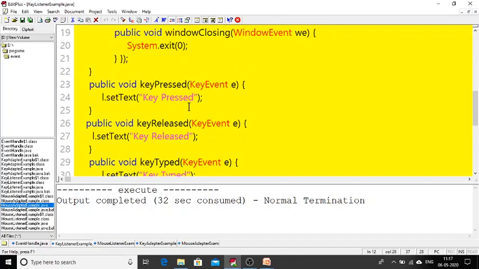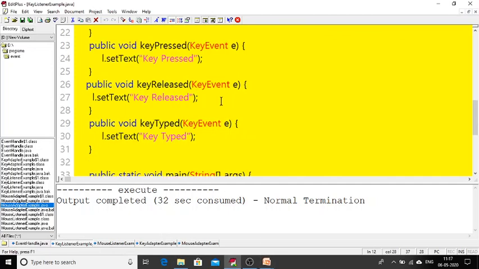Now see here, why when I press a key, it shows key press on top of the program, and on release, key release. When I press a key, automatically the compiler will call the method called key pressed. When the key pressed method is called, what I have done is label dot set text of "key press". That's why on top it is showing key press.